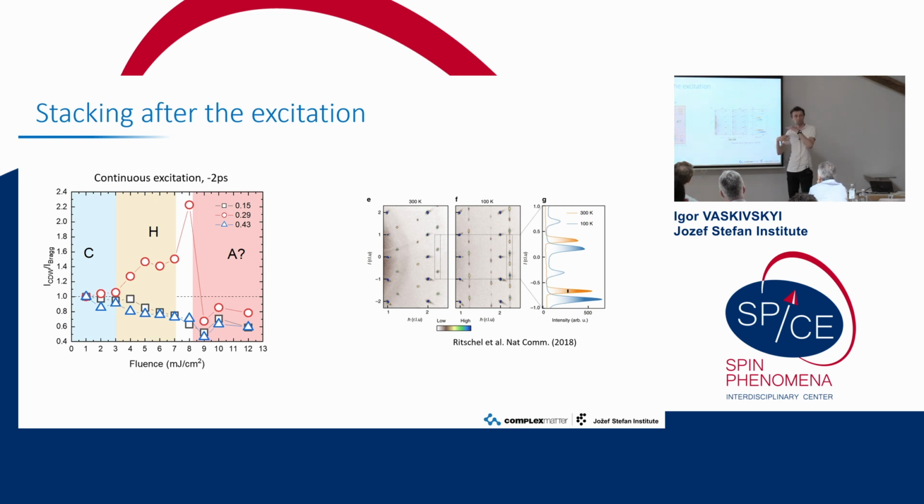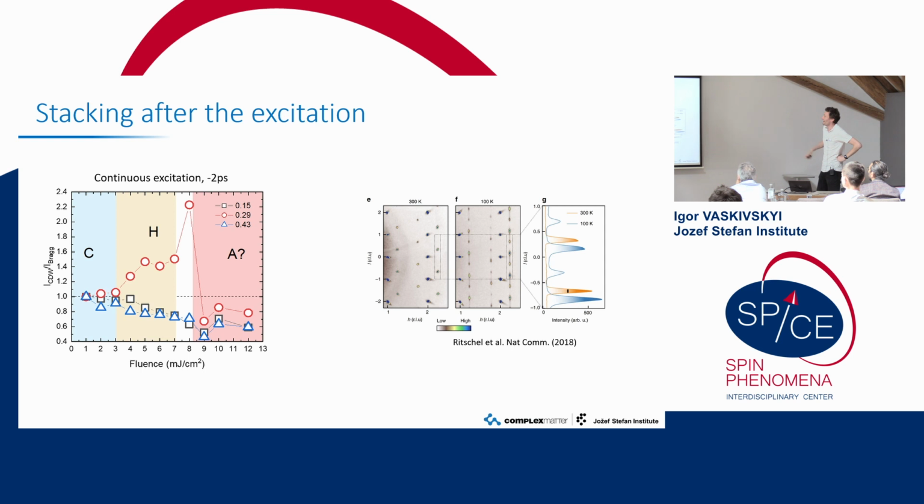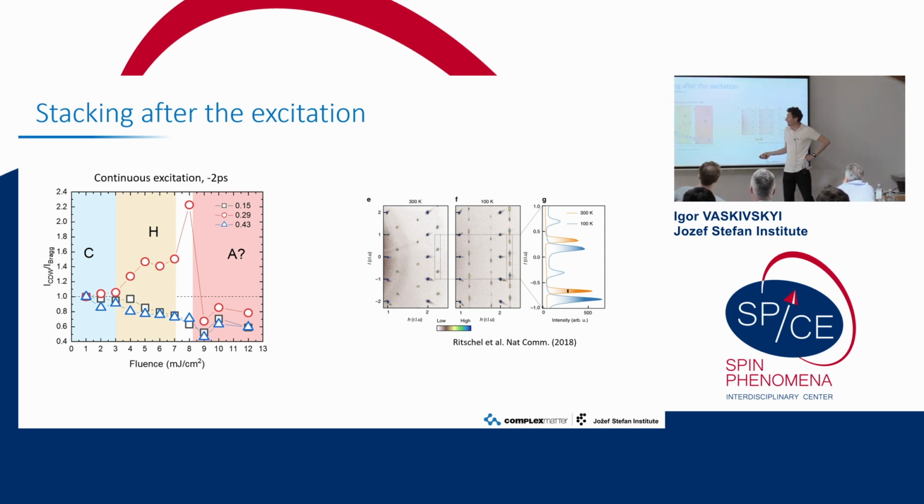And we can go to some temperature range where we can tune to the conditions where the hidden state doesn't survive for long. But still, if we continuously pump, we'll see it.